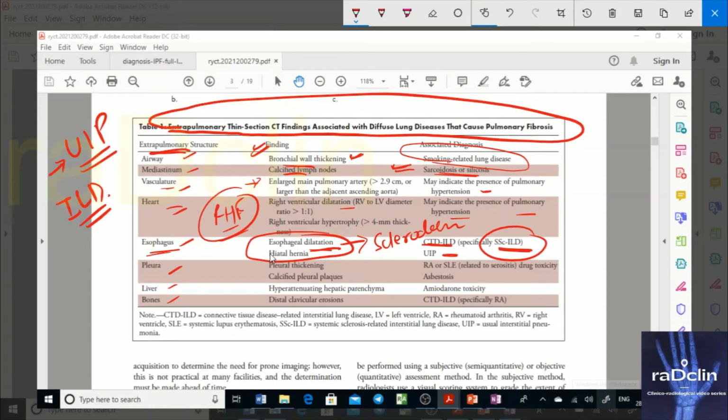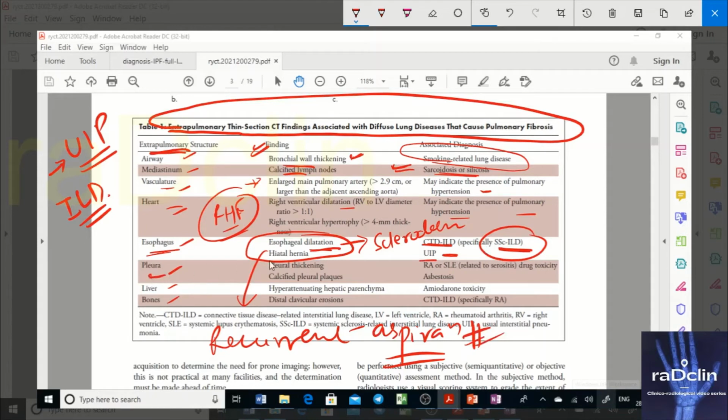If you have hiatal hernia, you have constant recurrent aspiration. Hiatal hernia can cause recurrent aspiration. Now, recurrent aspiration will also have basal predominance of those fibrotic areas. So if you have hiatal hernia, you should think of this diagnosis as well. The patient has recurrent aspiration, and the patient developed fibrosis due to recurrent aspiration. That is one thing.